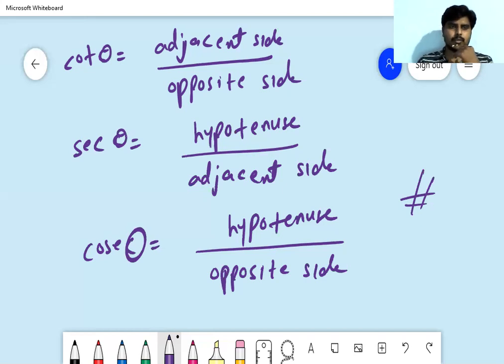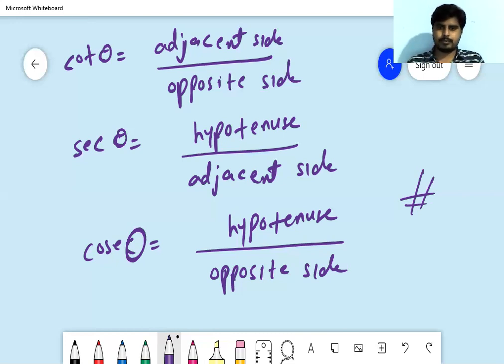Okay, so I got confused. Theta is for generalization. Right, I hope you understood. So why are we taking a right angle triangle to define the trigonometric ratios? In the earlier definition of trigonometry, I told you trigonometry deals with the sides and angles of a triangle. But why do we take a right angle triangle to define trigonometric ratios? Because it is the only triangle which has 3 different side names.